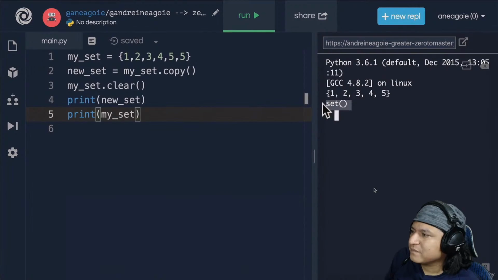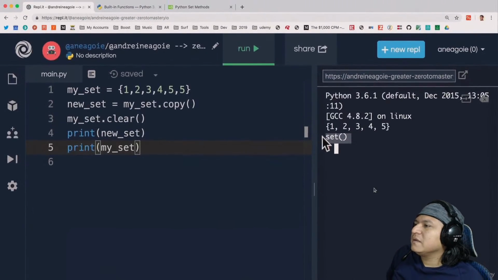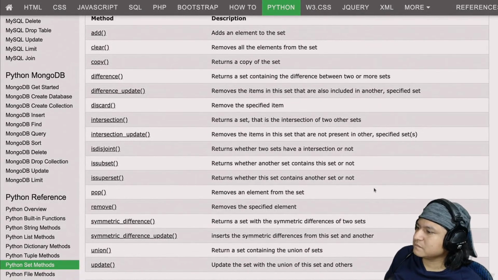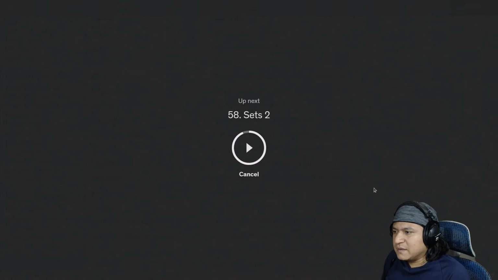Okay. But the true power of sets comes in the next couple of methods that I'm going to show you. And sets have quite a few methods, but don't worry. Most of them are quite similar. So let's explore that in the next video. Okay. The methods for the sets, and that's it, basically.